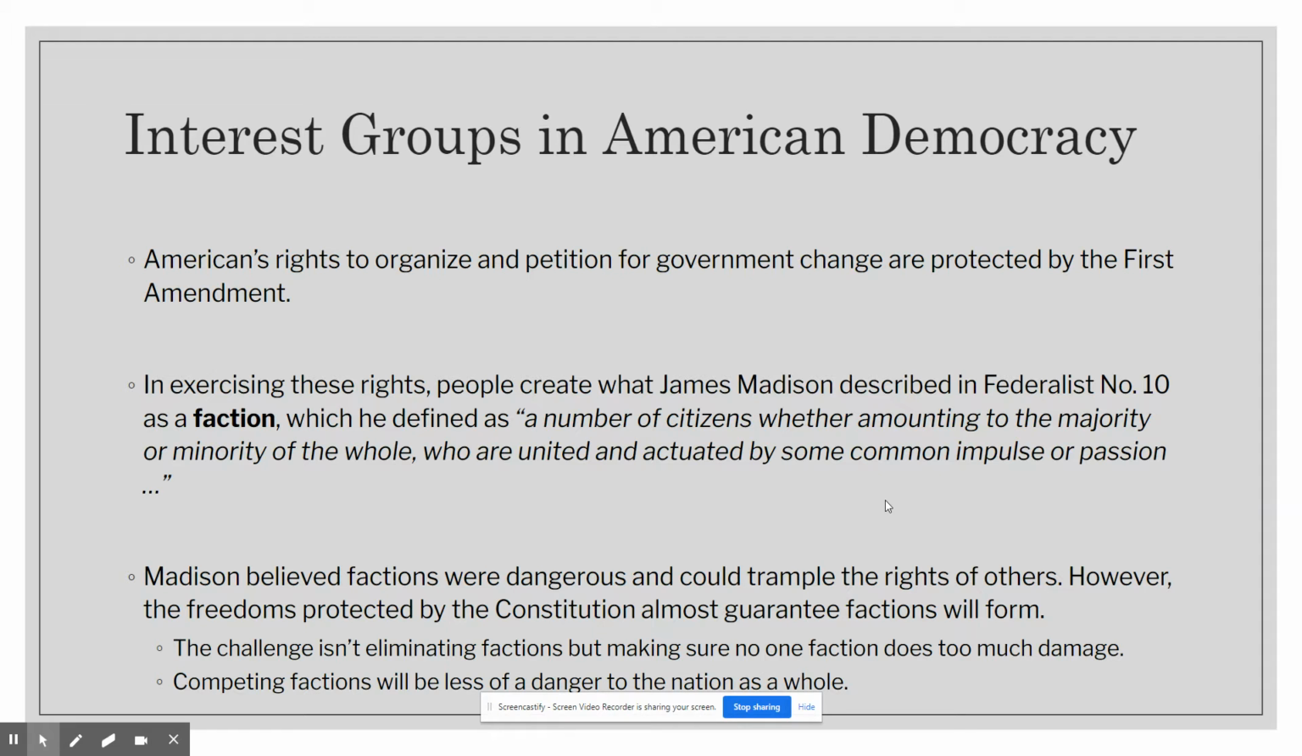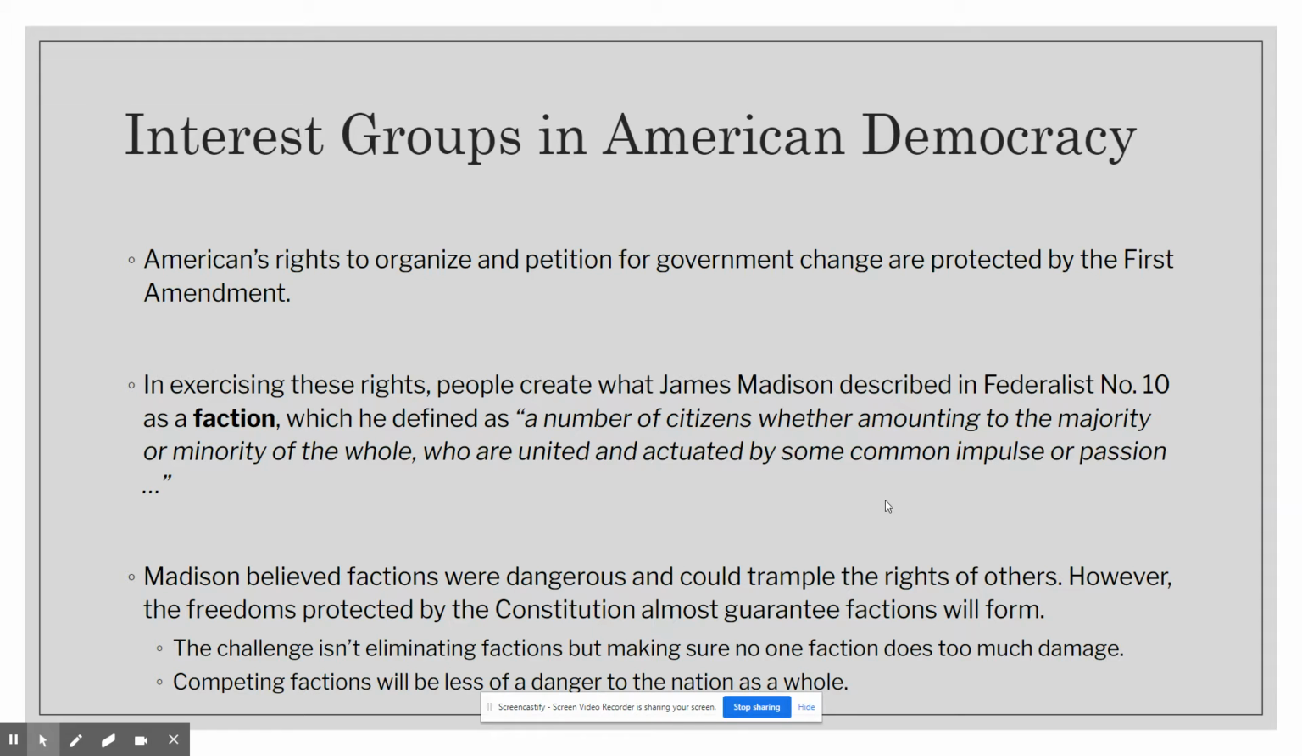Interest groups are organizations of people who come together to advance a common cause. So, in exercising those rights to organize and petition, that's going to create what James Madison described in Federalist number 10, so we're going all the way back to the beginning of the year, as a faction. James Madison defined faction in Federalist 10 as a number of citizens, whether amounting to the majority or the minority of the whole, who are united and actuated by some common impulse or passion.